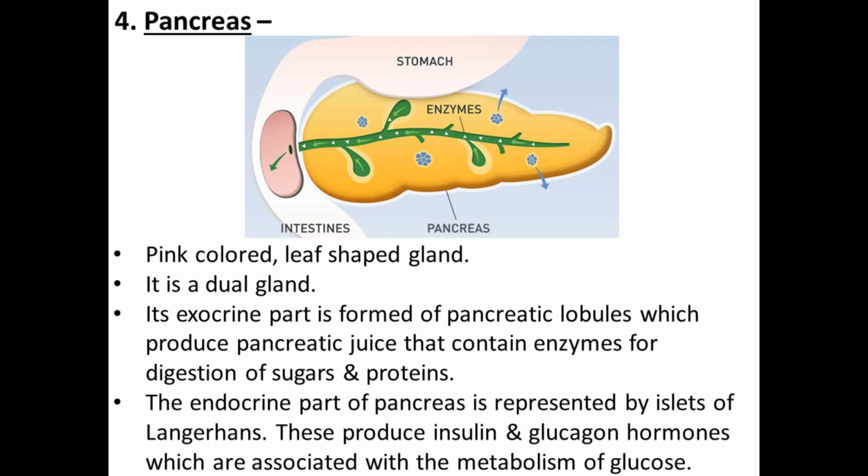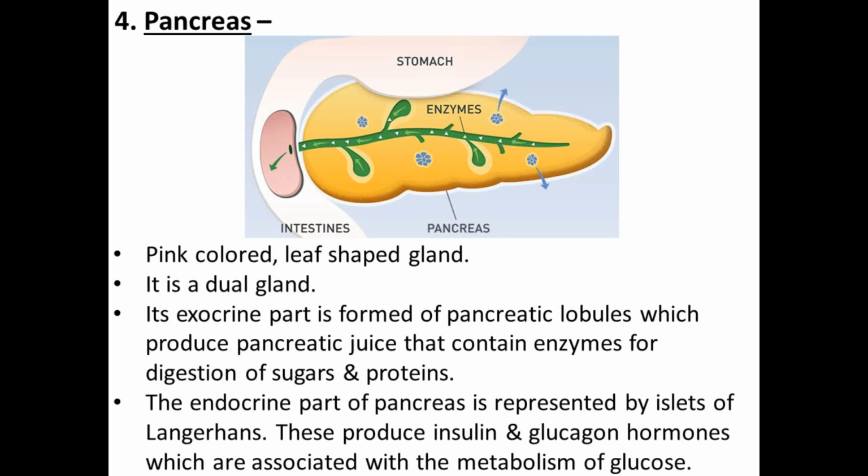Its exocrine part, exo means outer part, is formed of the pancreatic lobules, which produce the pancreatic juice that contains enzymes for digestion of the sugar and the protein. So what is the function of the exocrine part of the pancreas? It helps in the digestion of sugars and proteins. Then the endocrine part. The endocrine part of the pancreas is represented by the islets of Langerhans. These islets of Langerhans are the cells which produce the insulin and glucagon hormones.